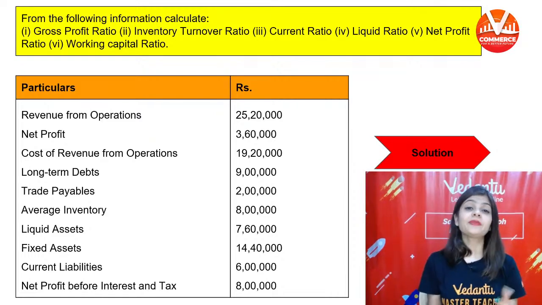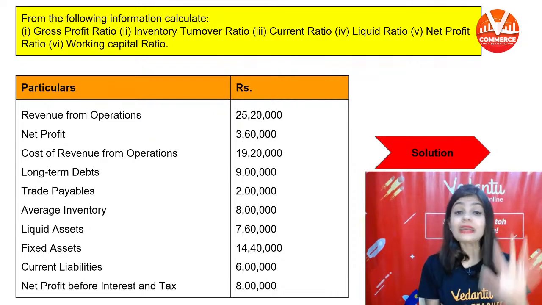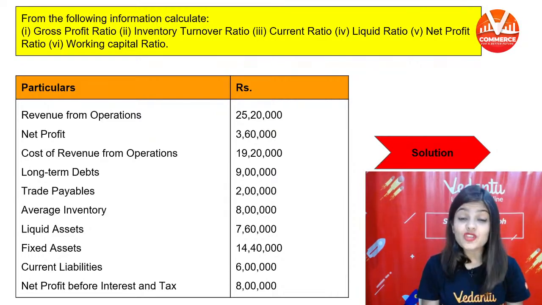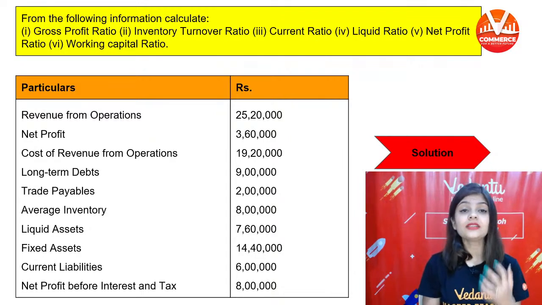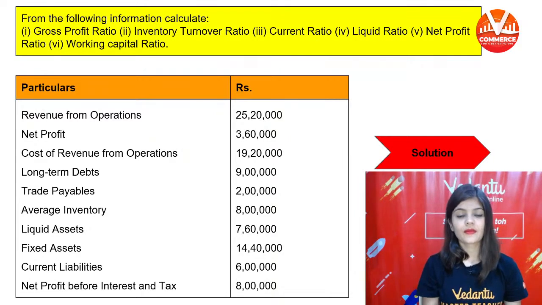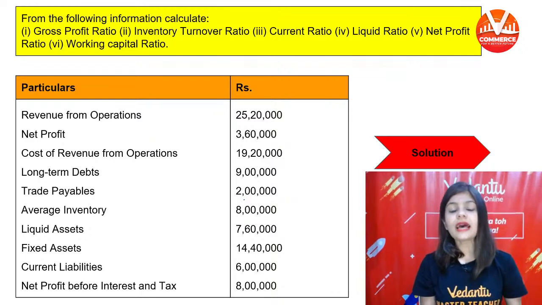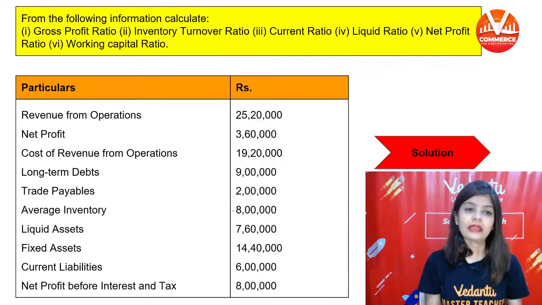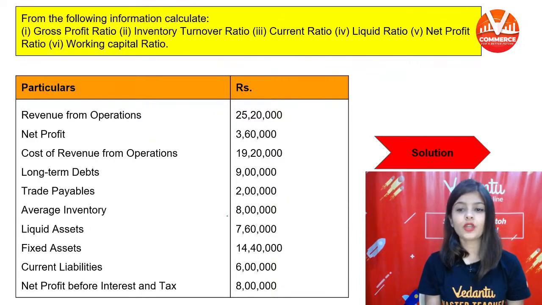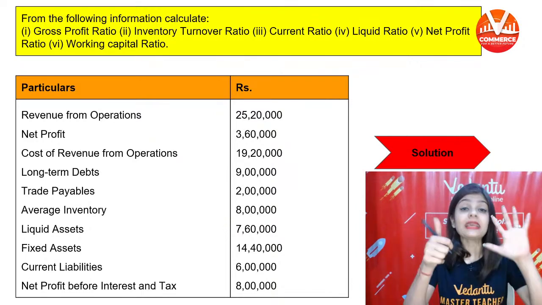So, half chapter is covered in this single question. So these are the figures that are given to us. This information is given to us with the help of which we will find out 6 ratios.